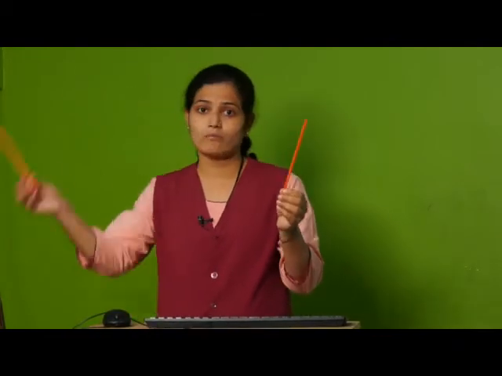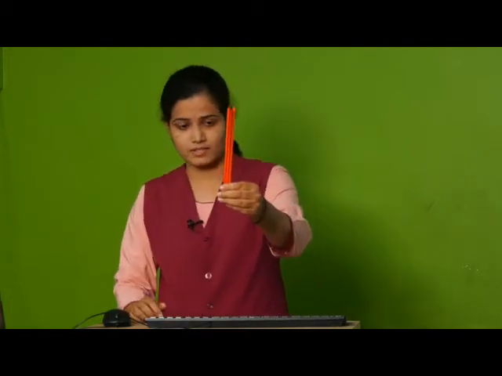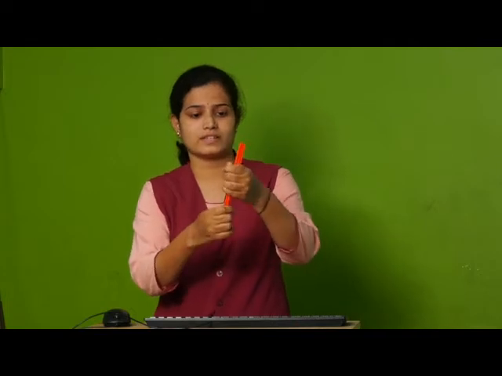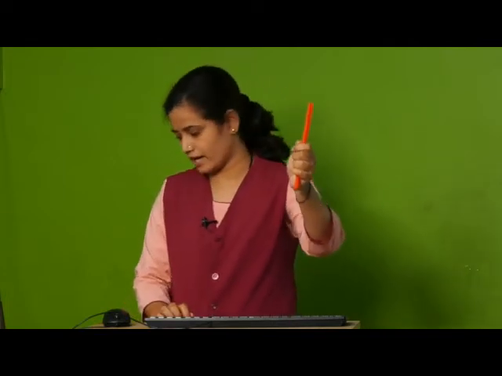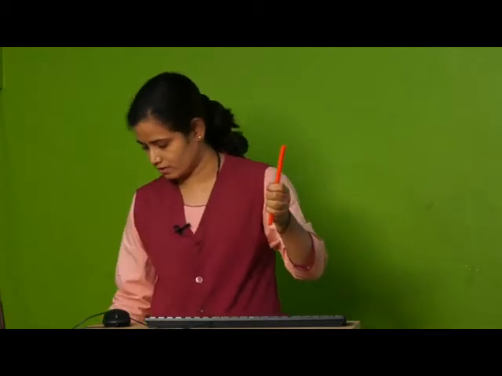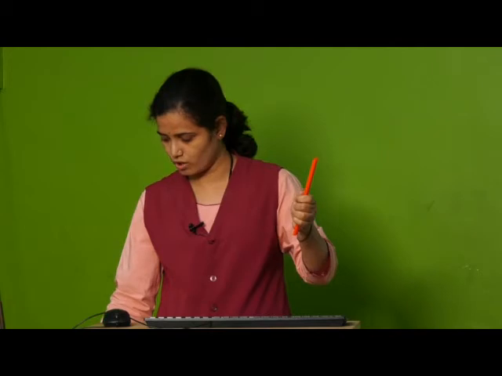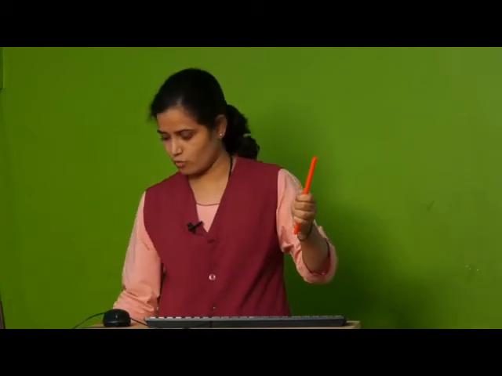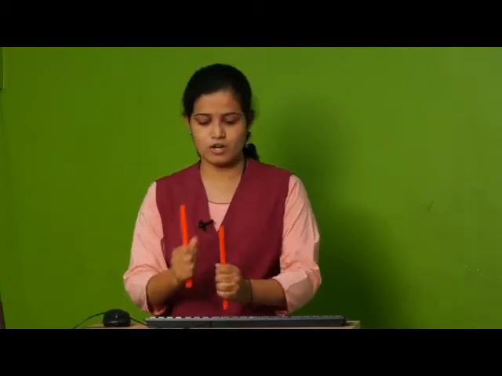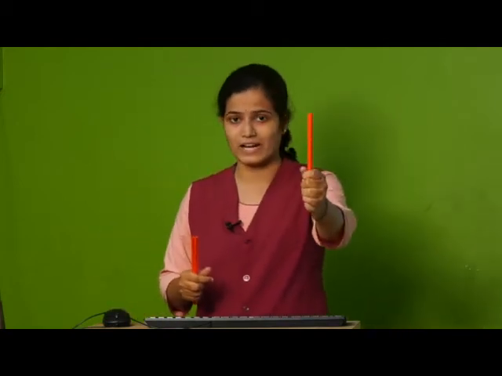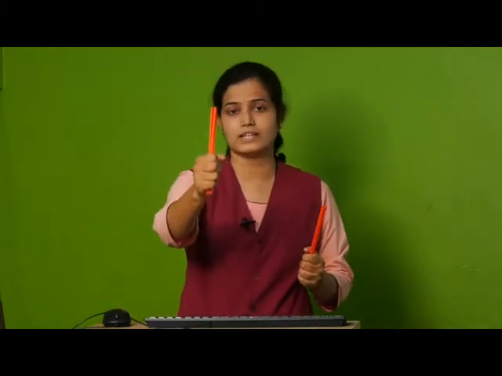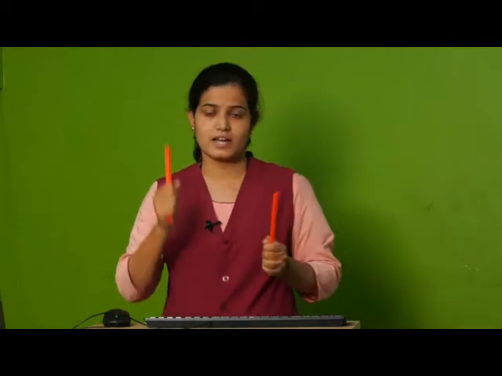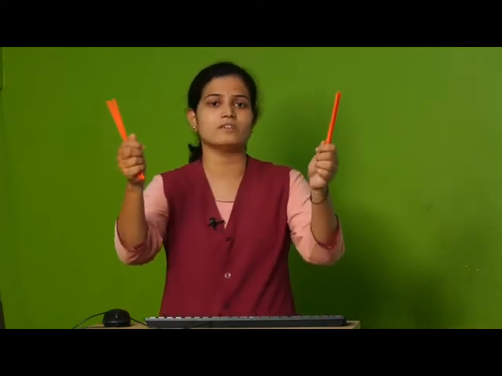Now, one more I will take. It became 2. One more I will take. 3. Okay. Now, total there are 3 straws in one hand. Now here, 1 is there. One more I will take. 2. One more. 3. One more. 4. Okay. So, these 3 straws in one hand and 4 straws in another hand. Okay. 3 and 4. Now students, see what I will do.